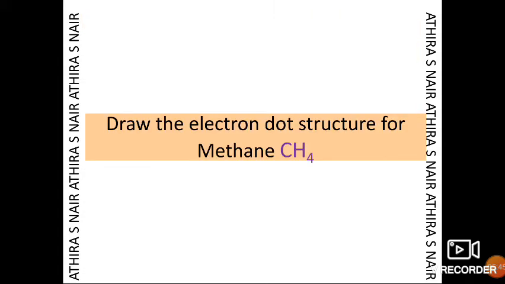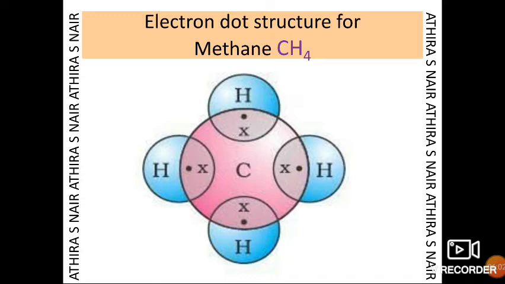Draw the electron dot structure for methane. Methane, CH4, has 1 carbon atom and 4 hydrogen atoms. As you know, the valency of carbon is 4, and here 4 hydrogen atoms are there. We can draw the electron dot structure for methane like this.